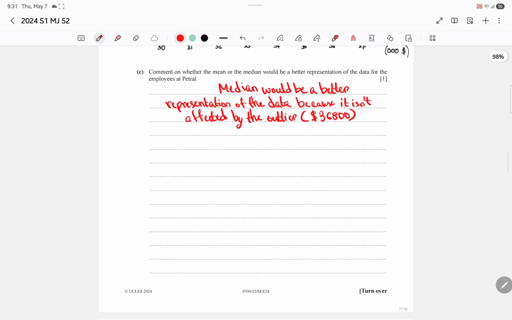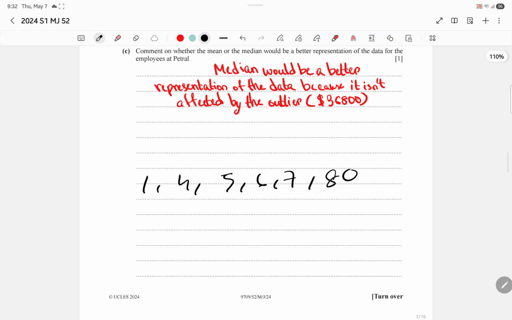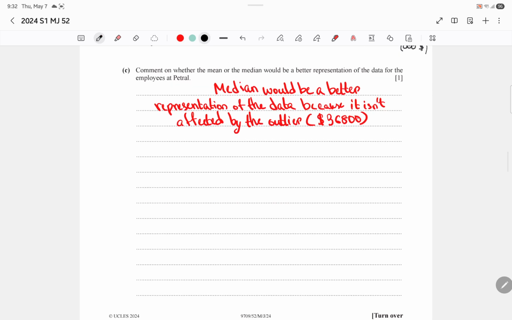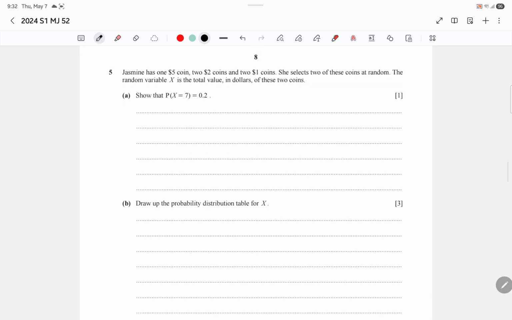Just for example, if you have a range of data like 1, 4, 5, 6, 7, but you have a value of 80. So guys, you tell me, what's the outlier? 80, right? Because this value does not match with these values. It's a very huge, very unusual number that should not be in this range. That's an outlier, right? Very simple to identify. That's your answer. Next question we have is probability questions, probability distribution question.